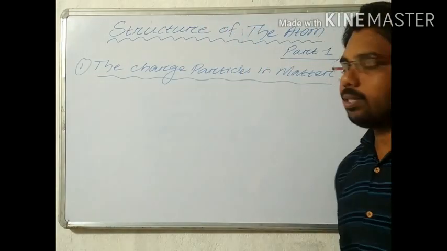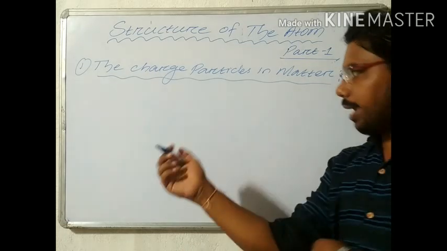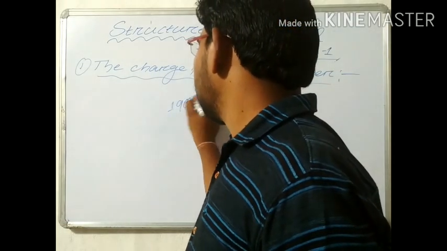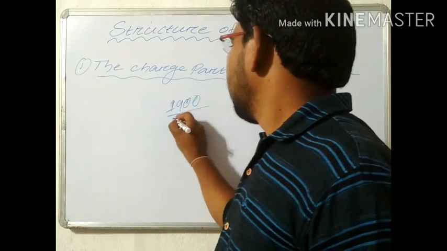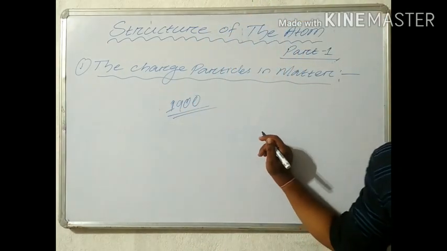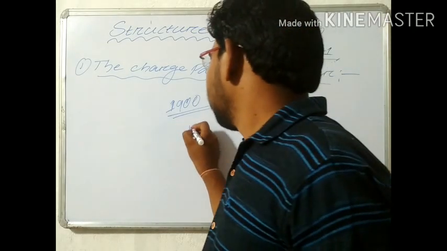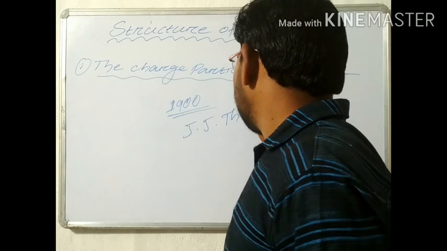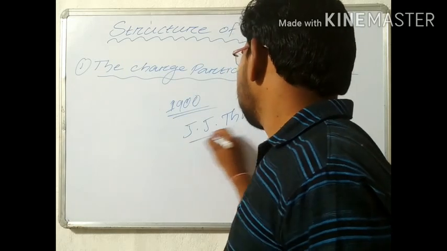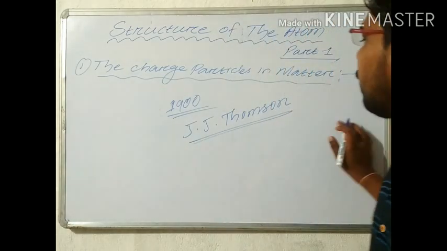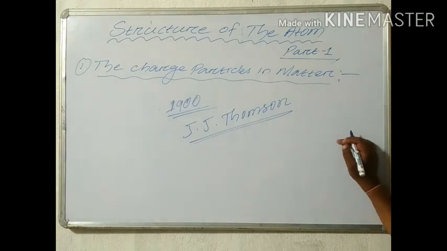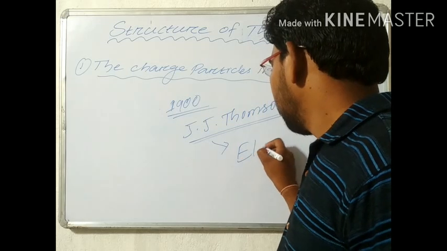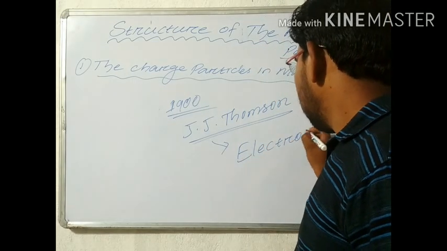So in the year 1900, a scientist named J.J. Thomson discovered a charged particle. This one is named the electron.